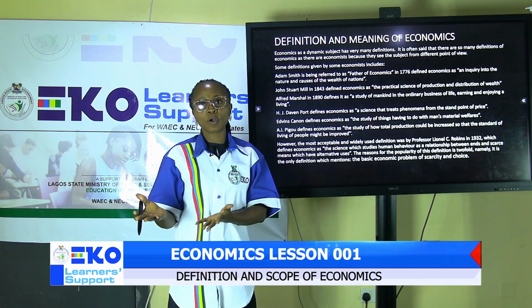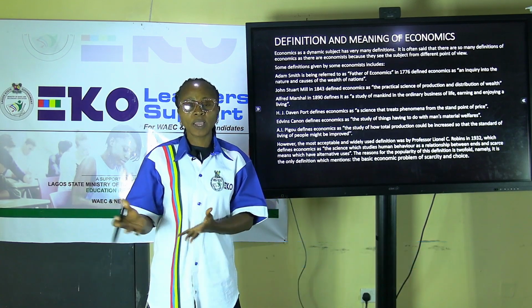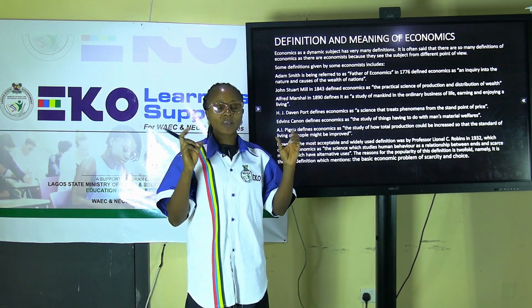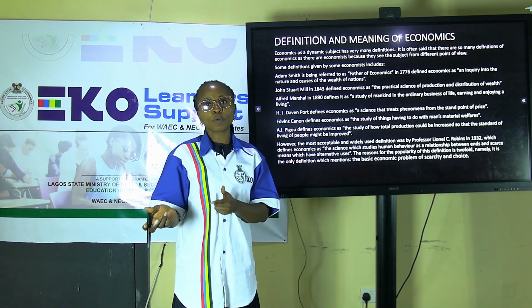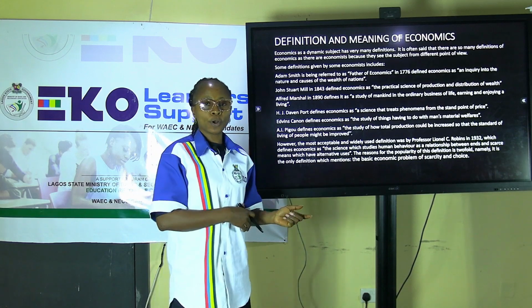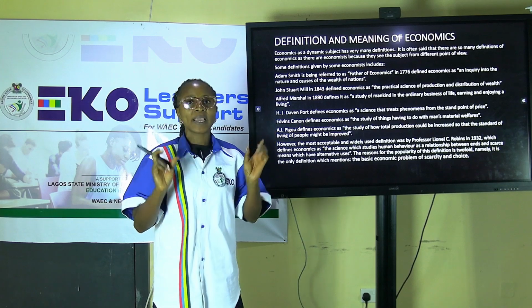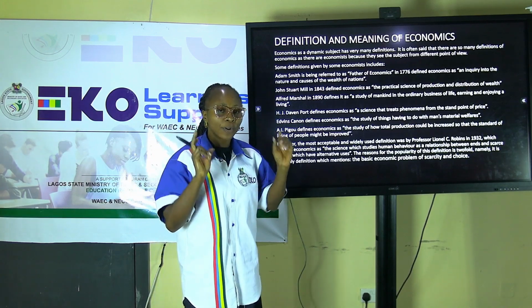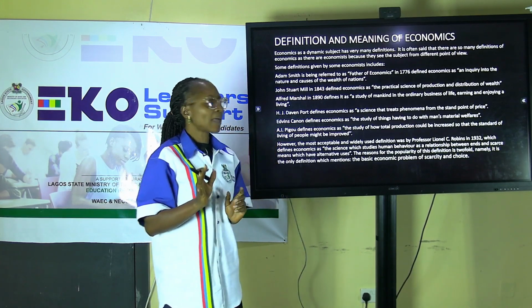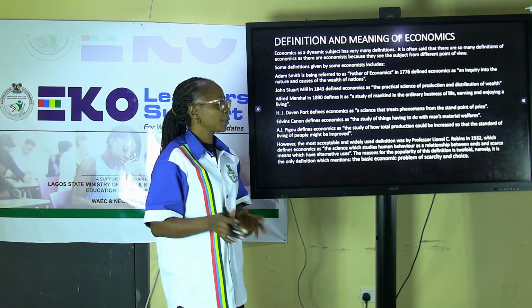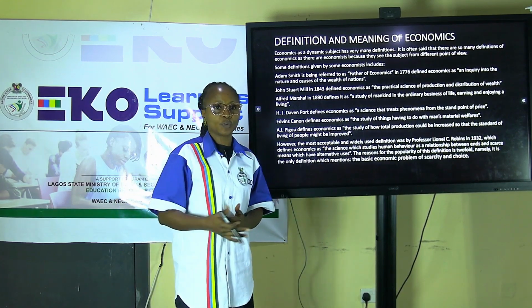A lot of people face many things, but to pick one, they must leave the other. That leads us to what we refer to as opportunity cost, which is the foregone alternative. In further topics, we will dwell more on opportunity cost.